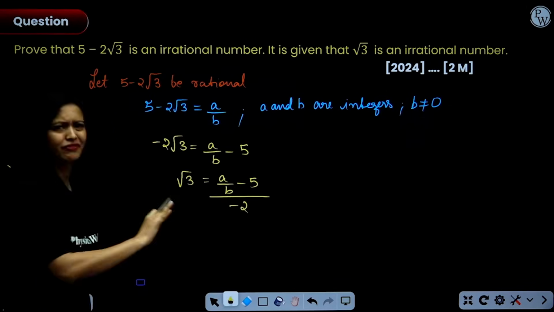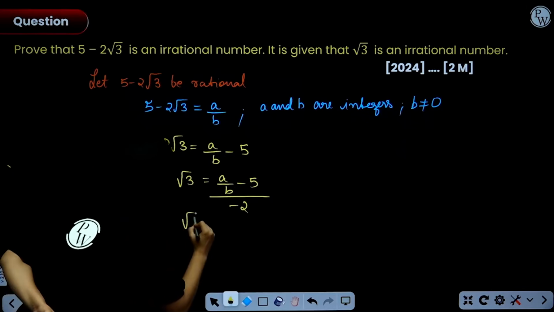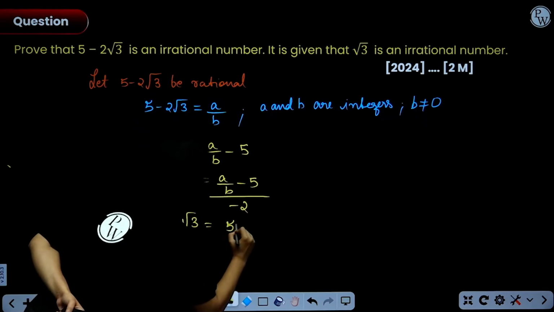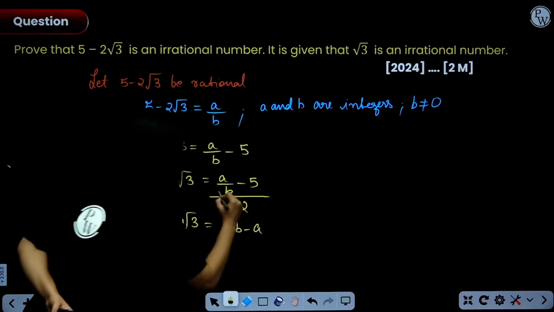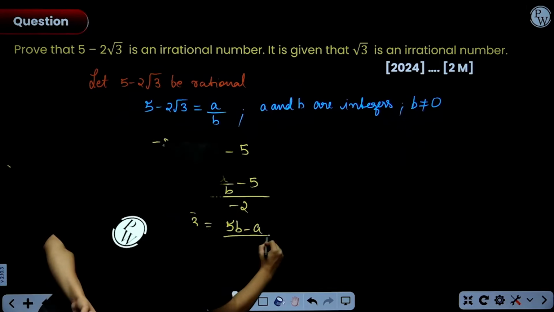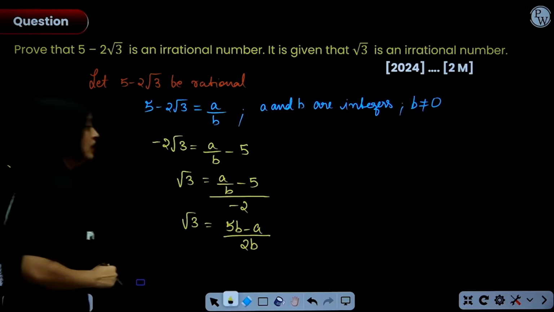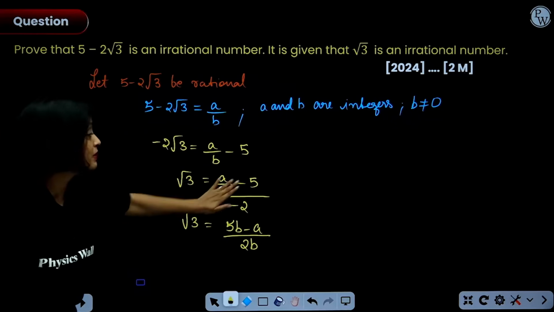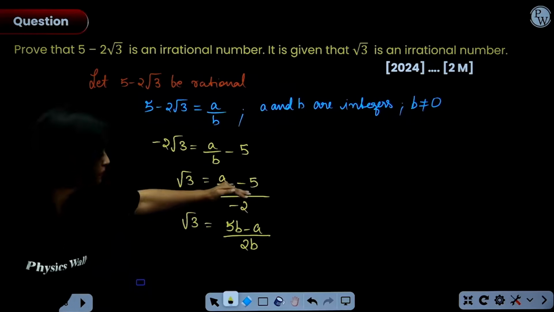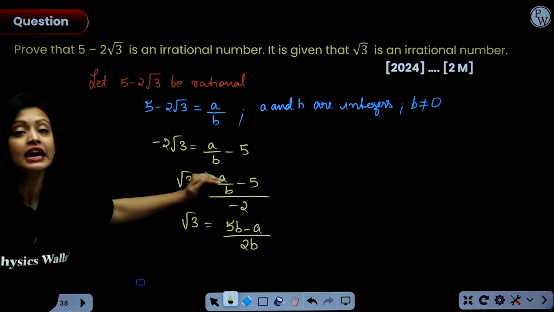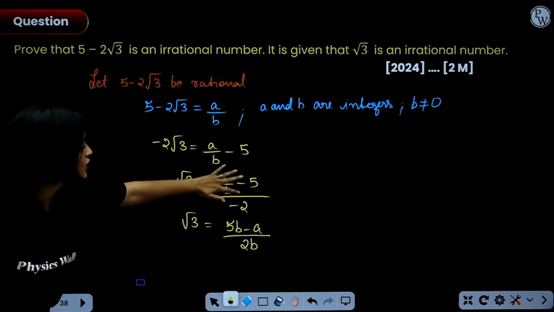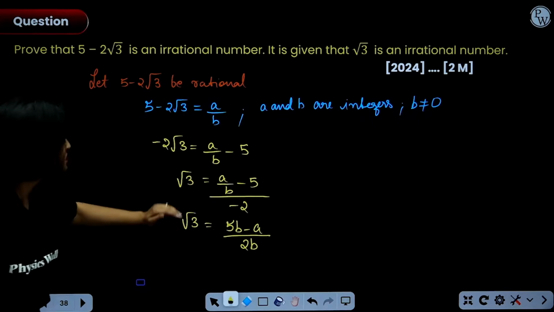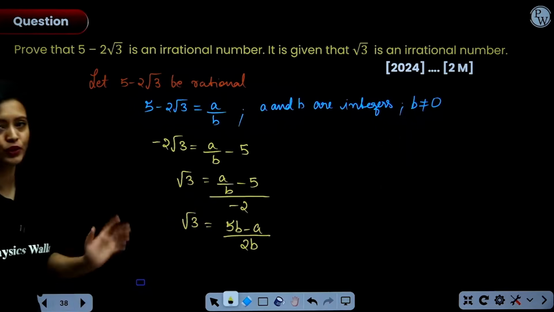Let's just simplify it. So, I'll get root 3 equals 5b minus a over 2b. That's all I did: a by b minus 5 gives a minus 5b with b in the denominator, and I chose to remove the negative sign from the denominator. So, root 3 equals 5b minus a over 2b.